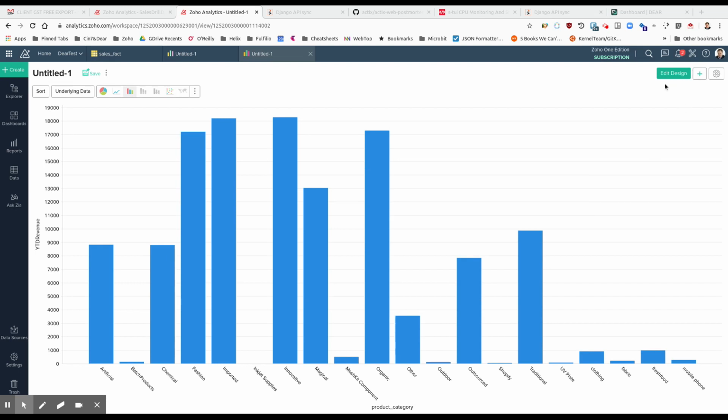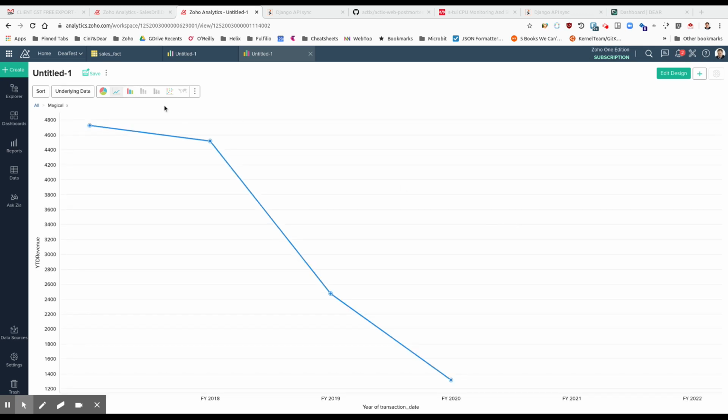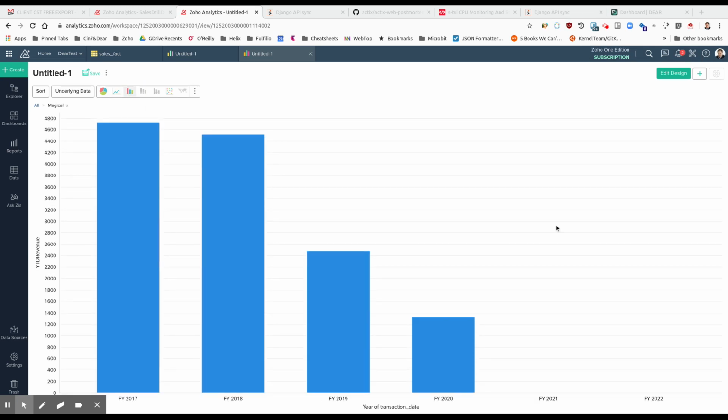Let's help the user this time with a drill down. So what we'd like is for us to click into one of these product categories and see the year-to-date comparison. So without any predefined drill down, I have to tell the system that I want to drill down. And I've got to go back and find my transaction date. And I'm going to drill down for the year. So now I can see the year-to-date sales for this category.